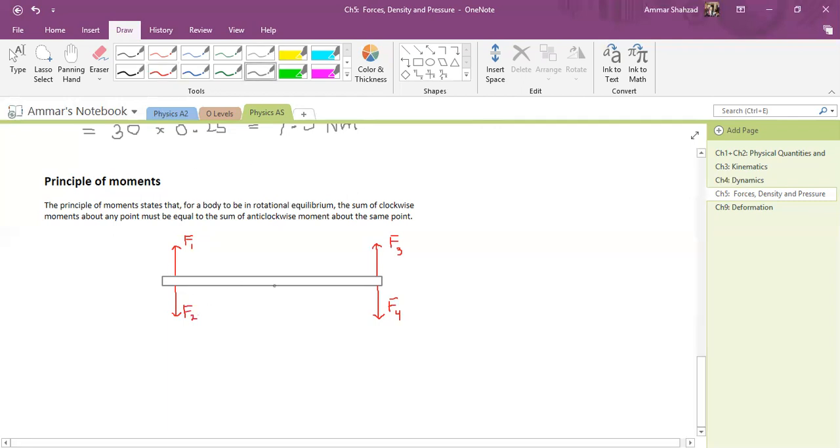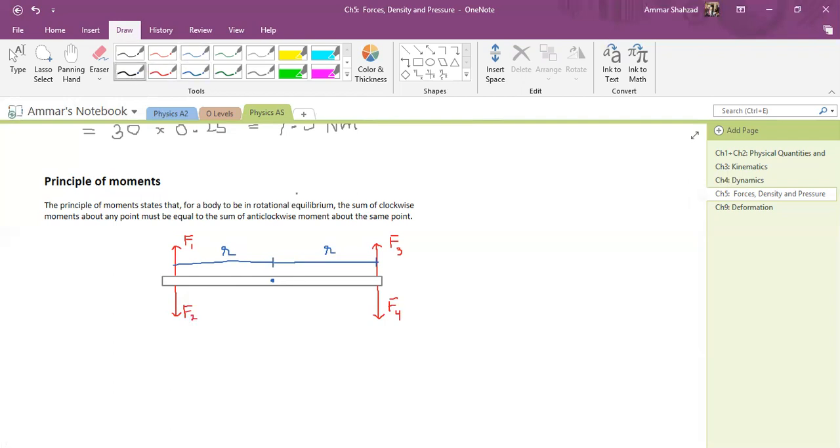Let's say I go with my O levels concept and choose this point to be my pivot. So let's say this distance is R, this distance is also R, and this distance over here is also R.